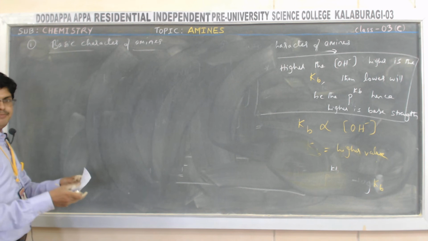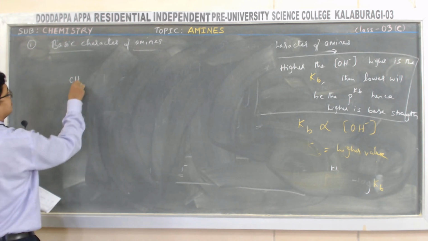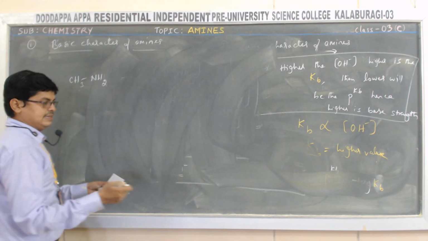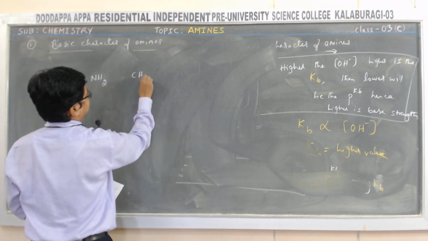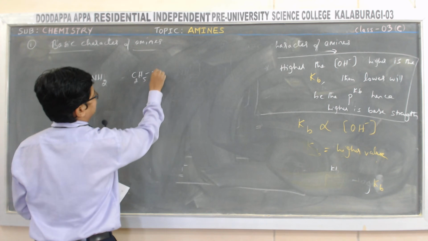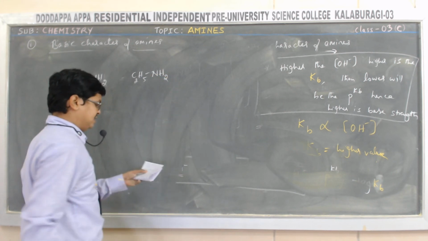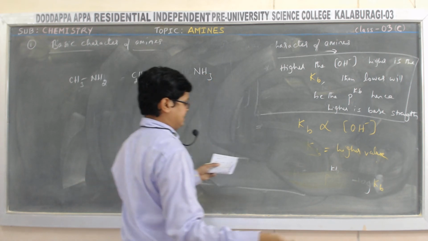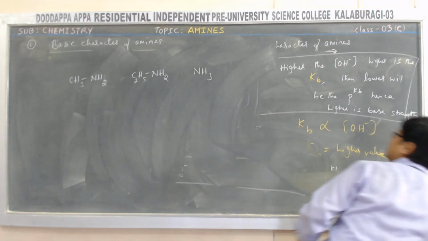Say, for example, methylamine CH3NH2, ethylamine C2H5NH2, and next ammonia NH3, the next aniline.